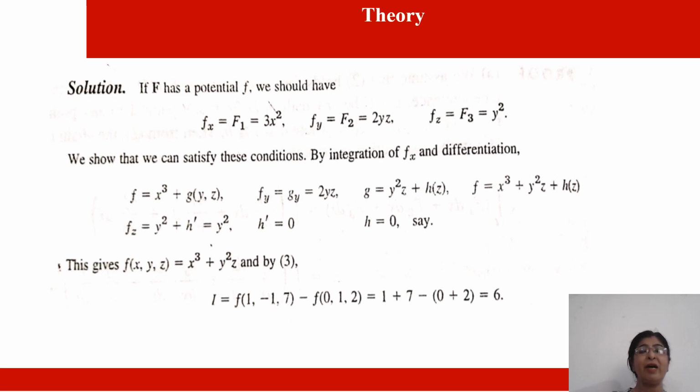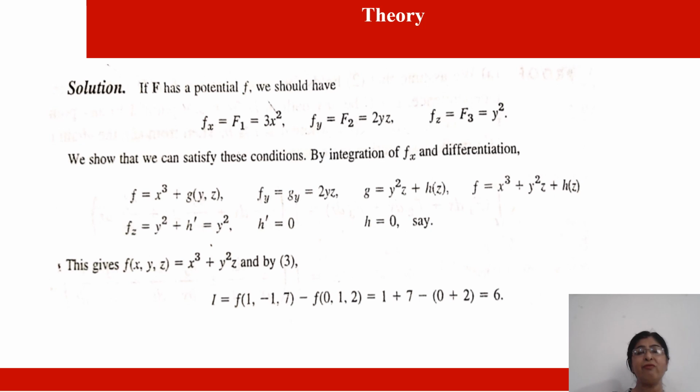So our f(x, y, z), what it becomes? Just substitute h as 0 in this expression. So f of xyz is equal to x cube plus y square z. Now I want to find I, which is equal to f of (1, -1, 7), this is the terminal point, minus f of (0, 1, 2), which is the initial point. So I am evaluating the value of f at the point (1, -1, 7): 1 square plus (-1) square into 7.